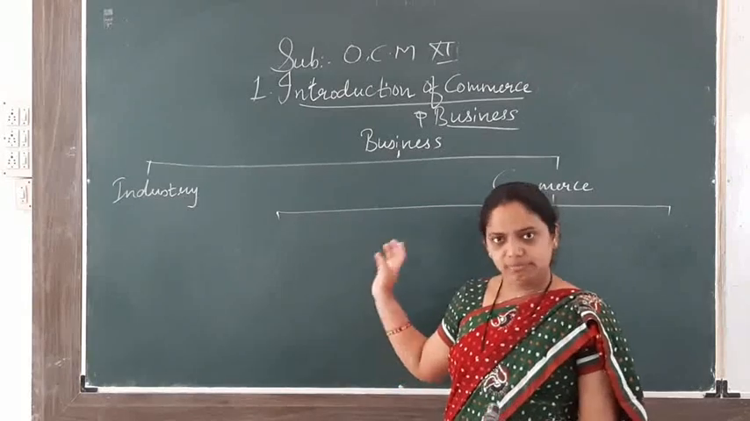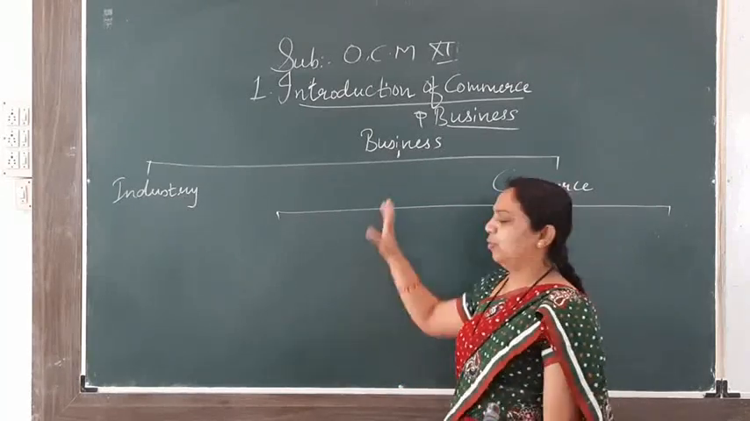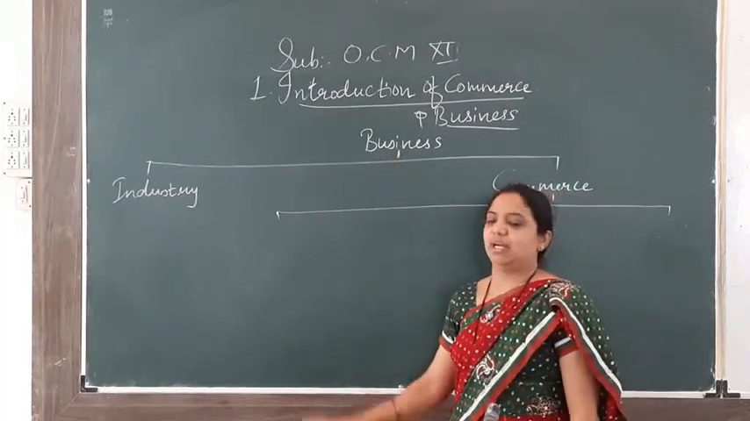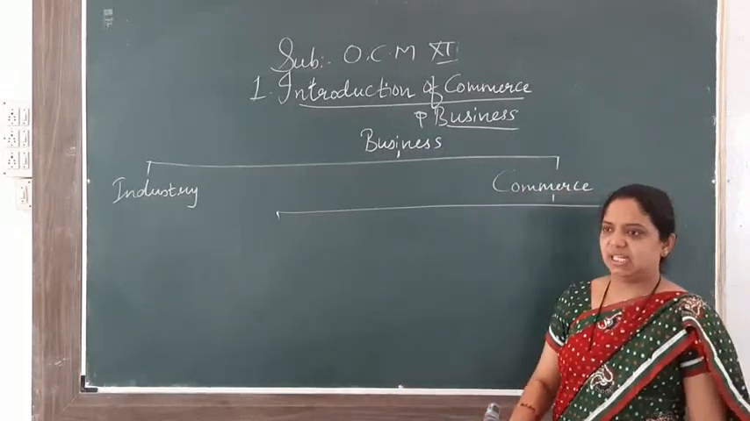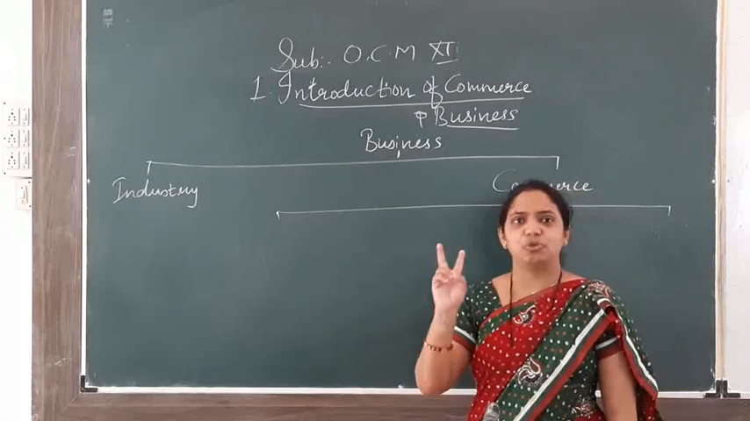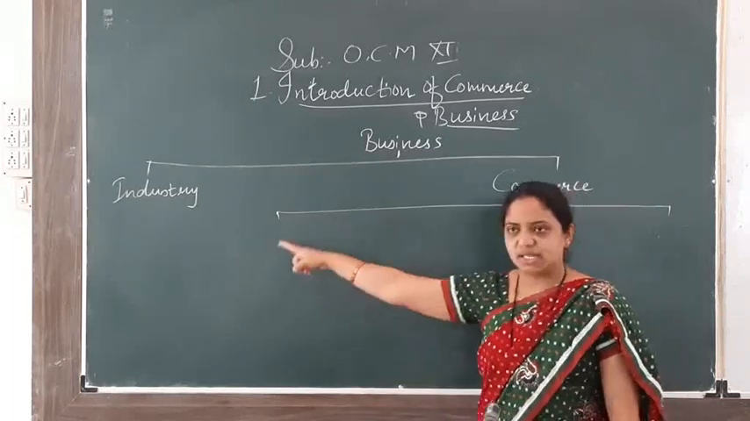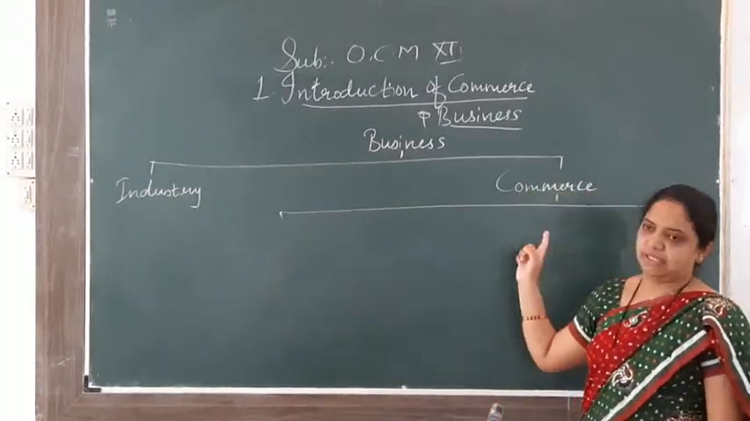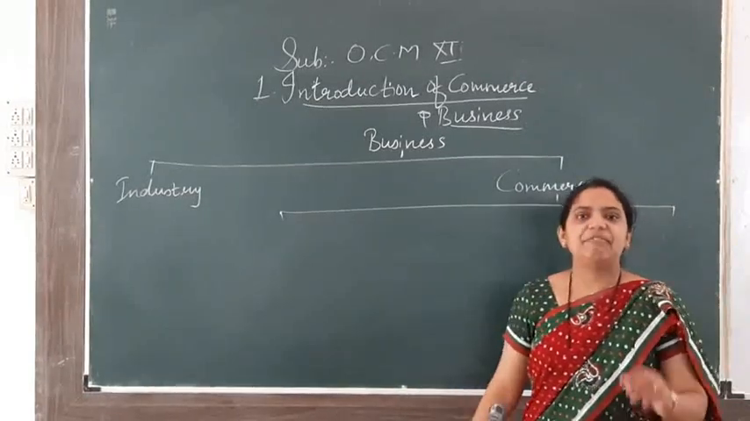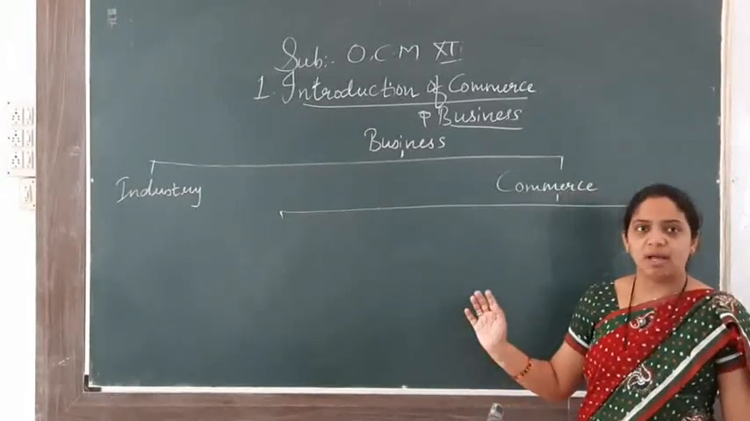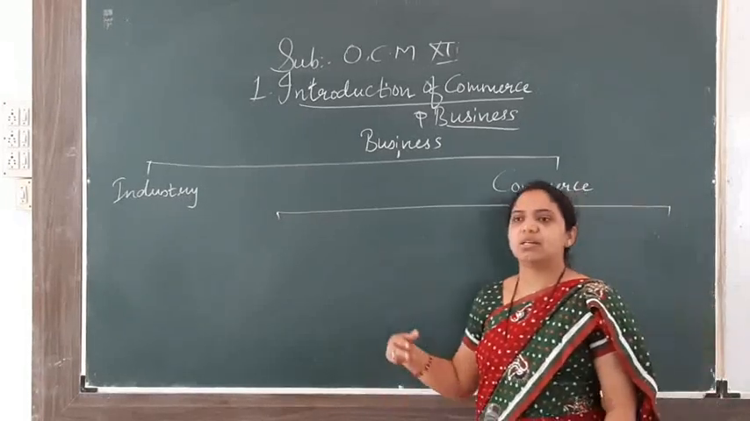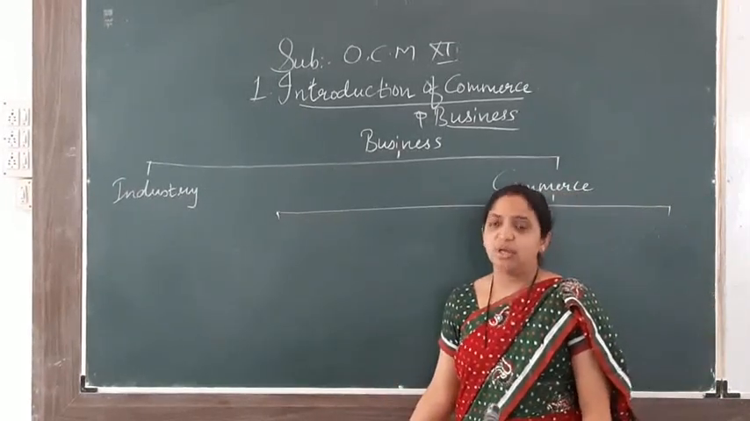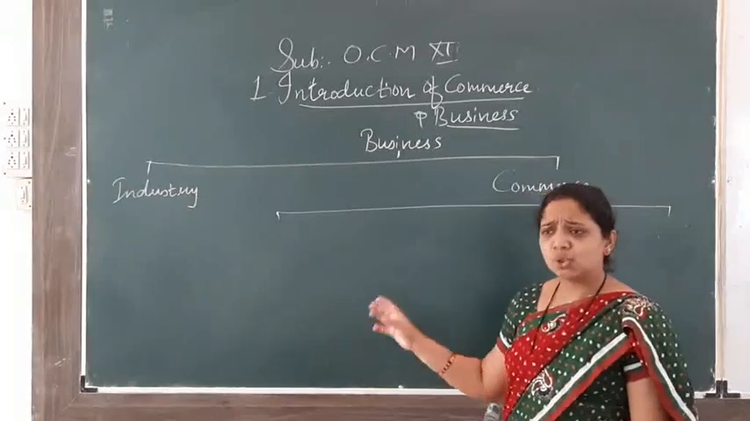You remember? A short recap I will give to you. The diagram was related to the classification of business activity. The classification of business activity is broadly classified into two big parts. The first is industry and the second is commerce. In the last lecture I taught you about the industry. What does industry mean?